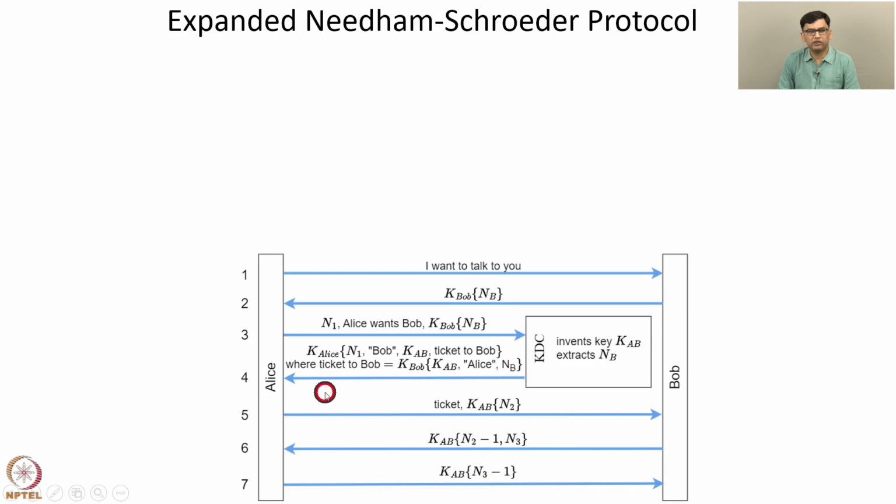So when the ticket is sent subsequently from Alice to Bob, Bob is able to decrypt the ticket using his secret key KBob shared with the KDC, and is able to check whether this nonce NB is the same as the nonce that he had sent to Alice. If yes, then Bob knows that this message corresponds to this initiation of communication from Alice to Bob. So Bob knows that if this nonce NB is the same as the one in this ticket, then this connection is legitimate. If this nonce does not match the nonce that was sent from Bob, then Bob knows that something is wrong. It may have been an old message that is replayed.